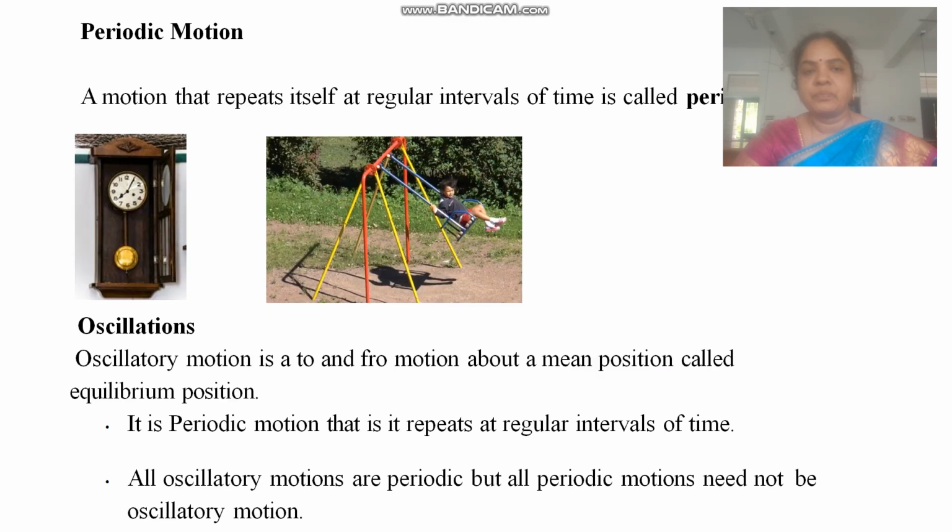of gravity. The next type of motion is periodic motion. A motion that repeats itself at regular intervals of time is called periodic motion. Then oscillation is the to and fro movement about a mean position called the equilibrium position. It is periodic motion in that it repeats at regular intervals of time, and oscillatory motions are also periodic, but all periodic motions need not be oscillatory motions.